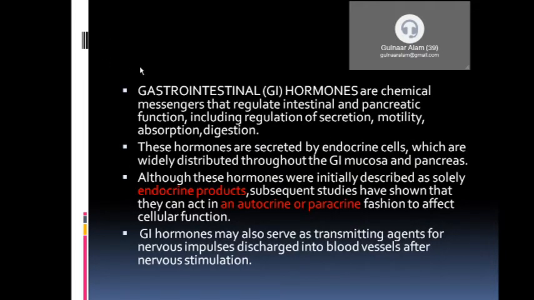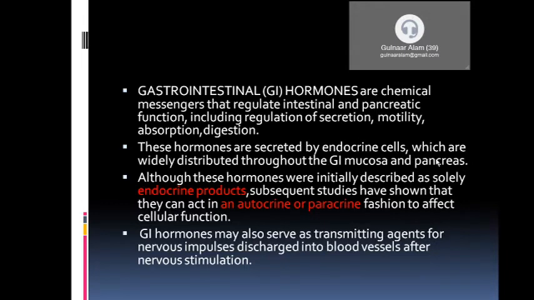What is a gastrointestinal hormone? What is a GI hormone? Gastrointestinal hormones are chemical messengers that regulate intestinal and pancreatic function, including regulation of secretion, motility, absorption and digestion. Okay, these hormones are secreted by endocrine cells, which are widely distributed throughout the gastrointestinal mucosa and pancreas.